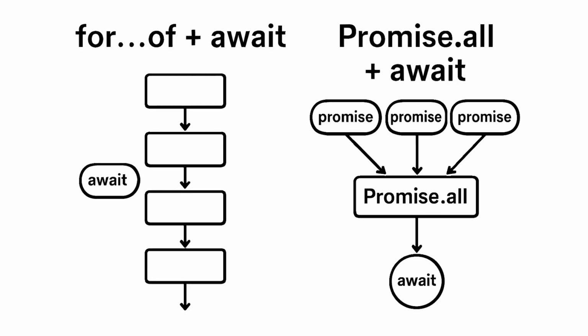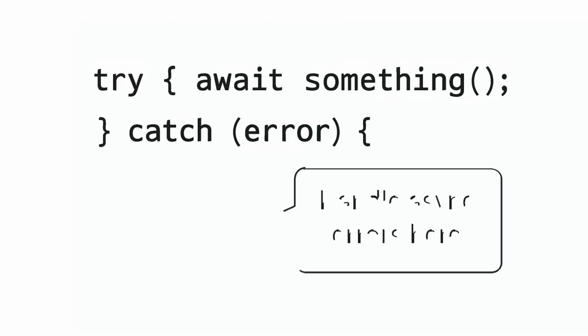Number two, forgetting that await only works directly inside an async function. If you try to use await at the top level in older environments or in a non-async function, it will break. Number three, running async tasks in a loop the wrong way.